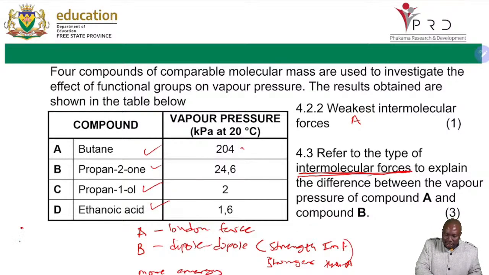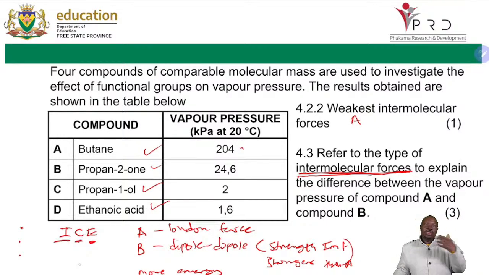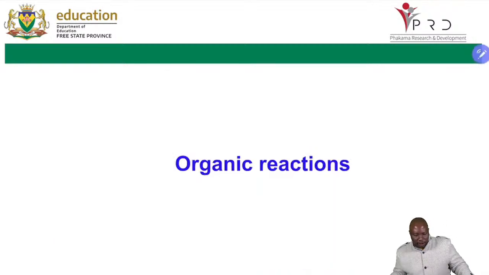We're saying answer in bullet form. The first bullet, you are identifying the intermolecular forces of A and B. The second bullet, you are sticking to B to say, I want to talk about B: the strength of intermolecular forces in B is stronger than the strength of intermolecular forces in A. From there, you talk about energy. So it's those 3 things. You talked about the intermolecular forces of A and B, you compared the strength of intermolecular force, and then you compared the energy required to say which one requires more energy. If it is stronger, definitely more energy will be required. I hope you got that, and you'll utilize that one.